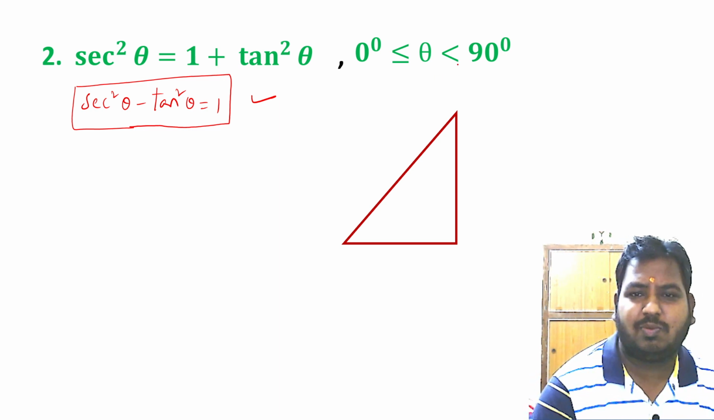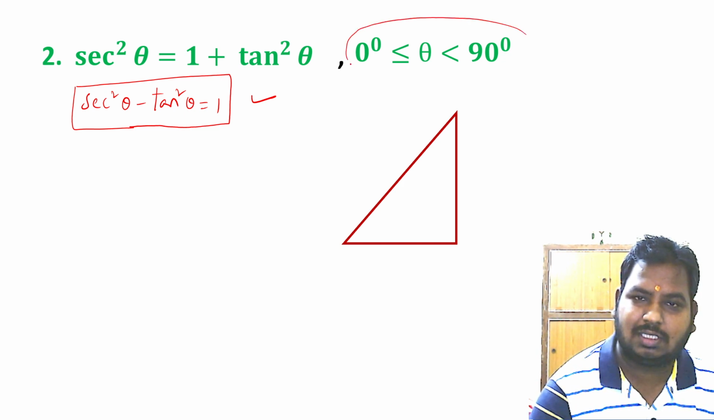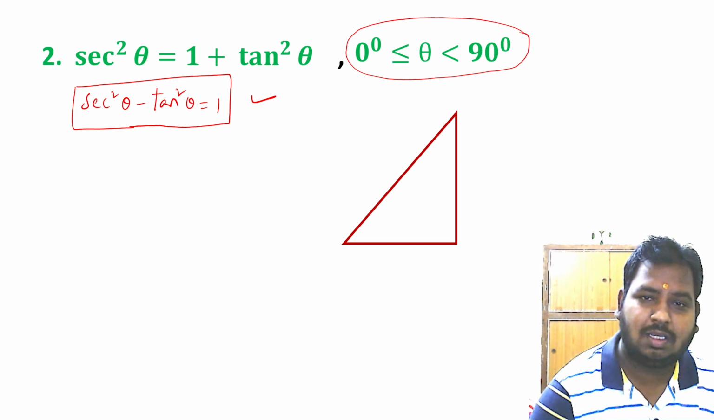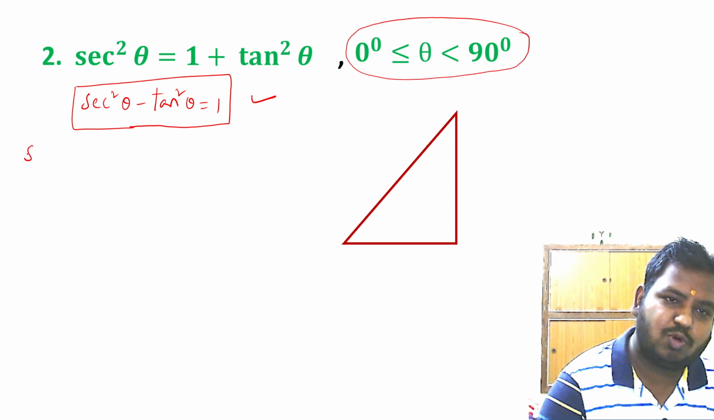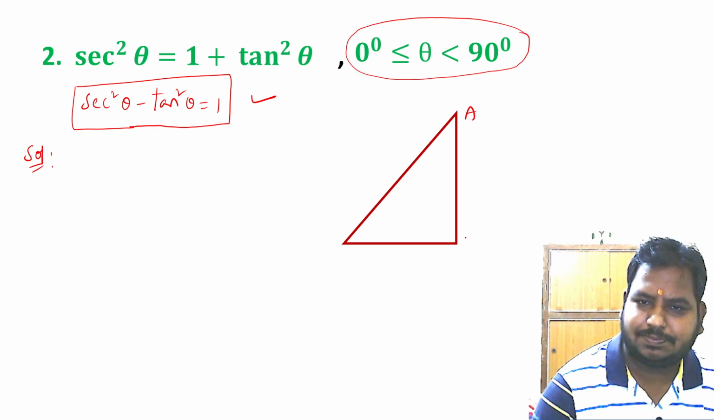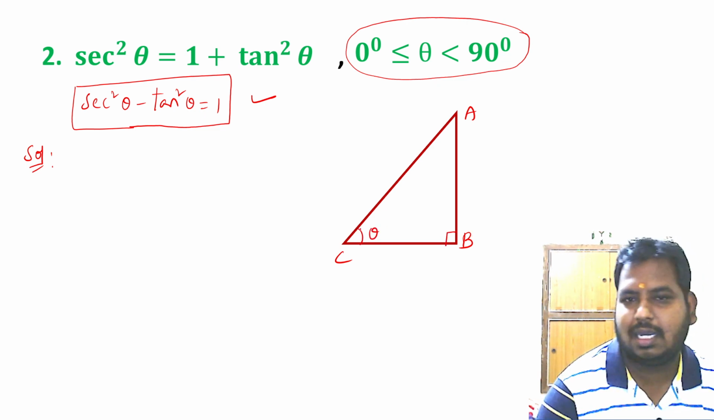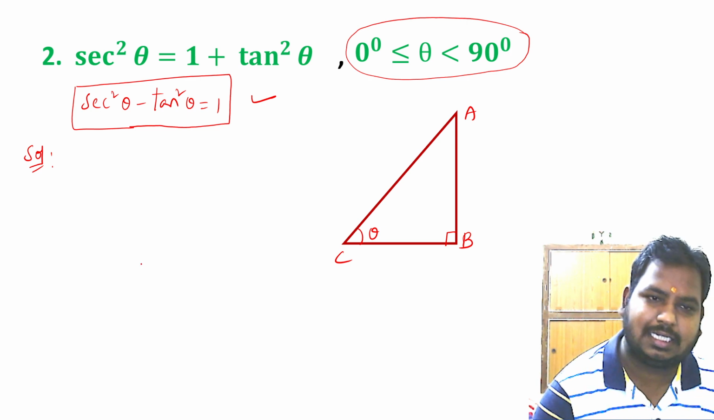You may get doubts, sir, why did you write this one? You think about this thing. I'll discuss this in the upcoming video. Now we shall start proving this one. We have triangle ABC. In triangle ABC, angle B is right angle, angle C is theta. Done? Angle C is theta.